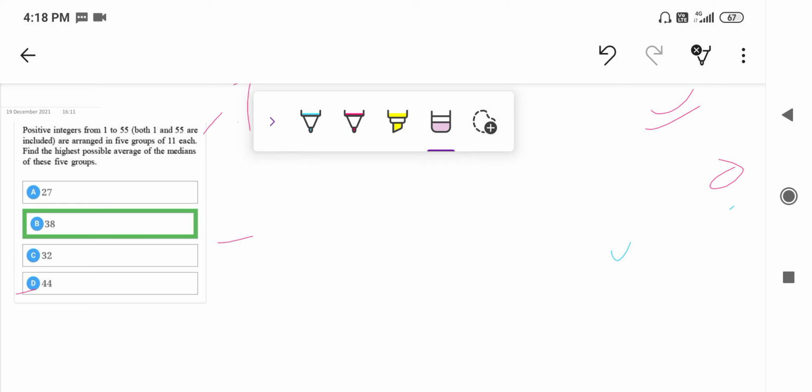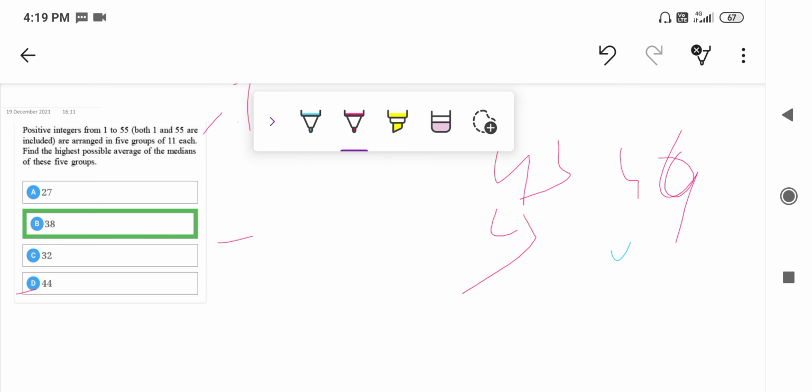Now the same will take place with 44. After 44, 43 can also be a median, but again it would have a common number. Now you would say that we would discard 45, 46, 47, 48, all these numbers, we will not take in this group. We would take 50, 51 and all these numbers. But now since 50, 51 and all these numbers are taken in the 50s group, we have to discard 43 also. Same will happen with 42, 41, and directly we will go to 38. So you can see that we are jumping 6 numbers back.